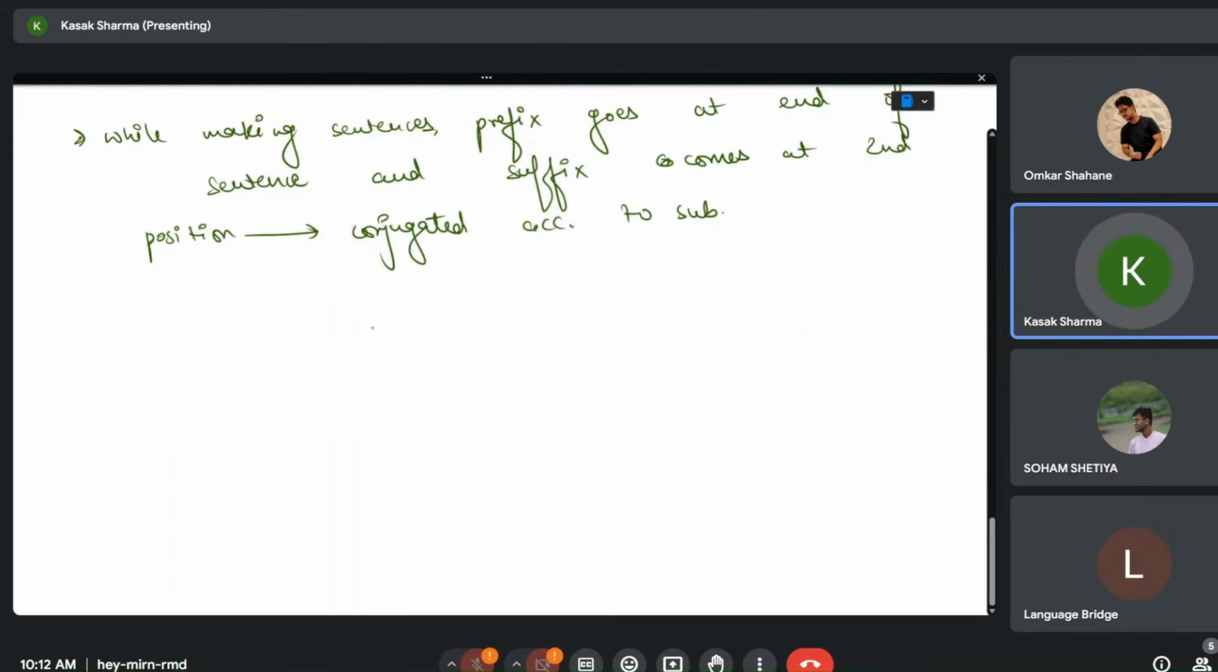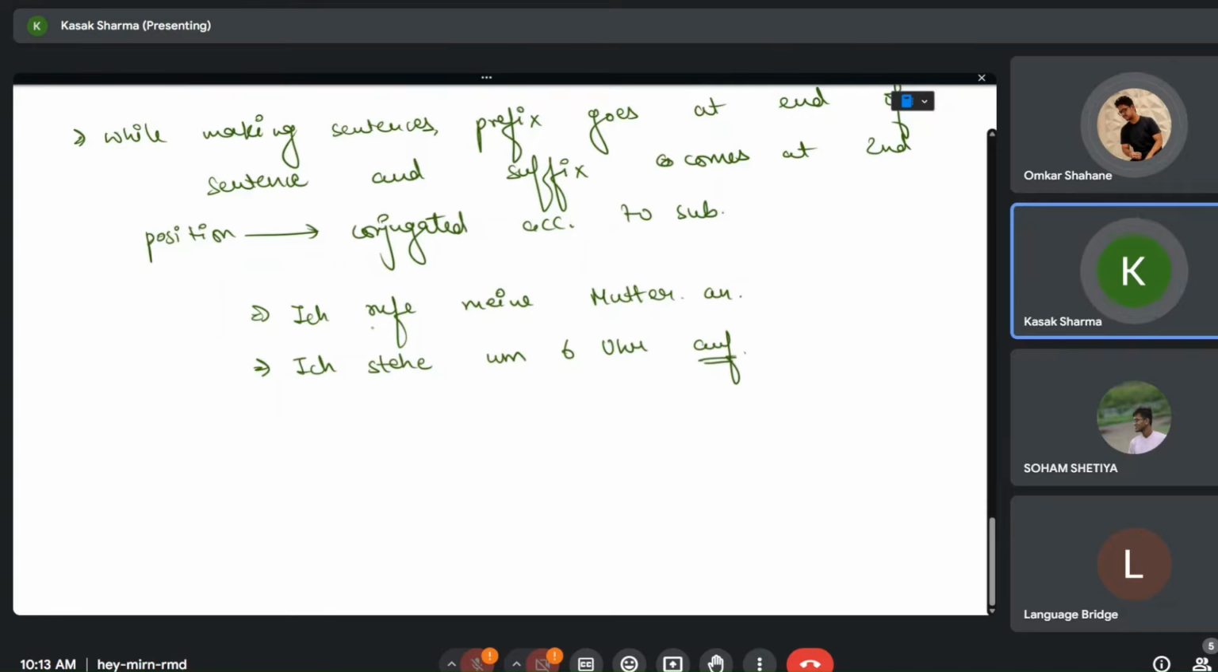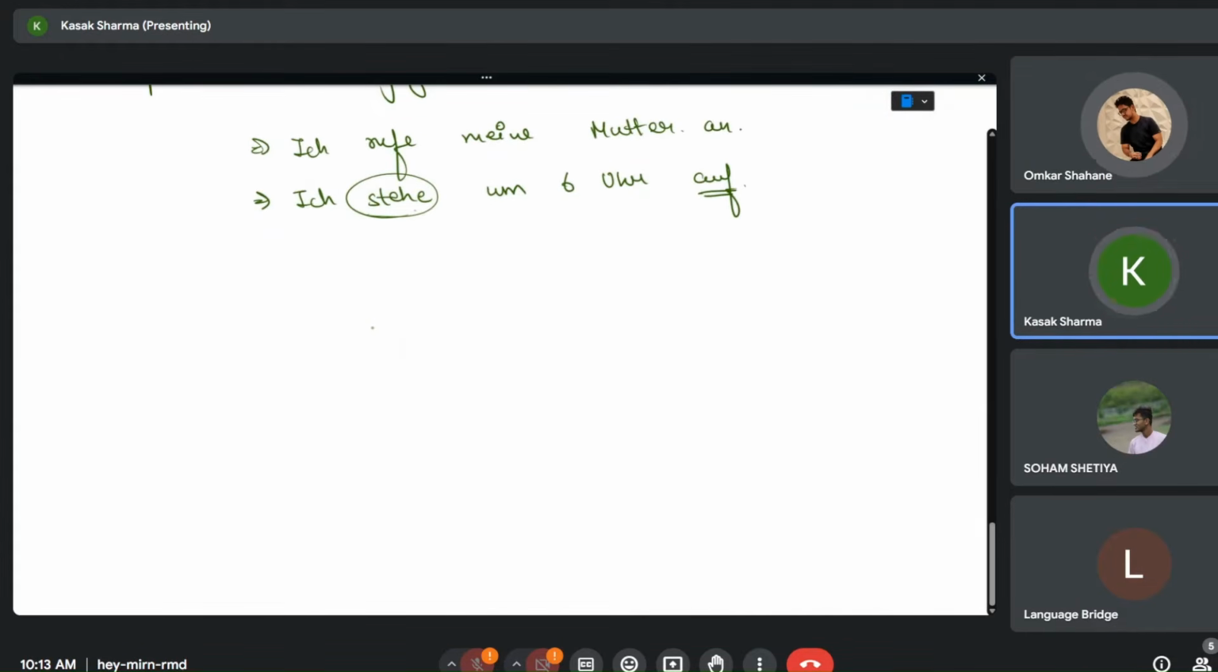For example, I want to say, I'm calling my mother. So it will be: Ich rufe meine Mutter an. Or I want to say, I wake up at 6 a.m. So: Ich stehe um sechs Uhr auf. Correct? Prefix at the end, suffix at the second position, conjugated.